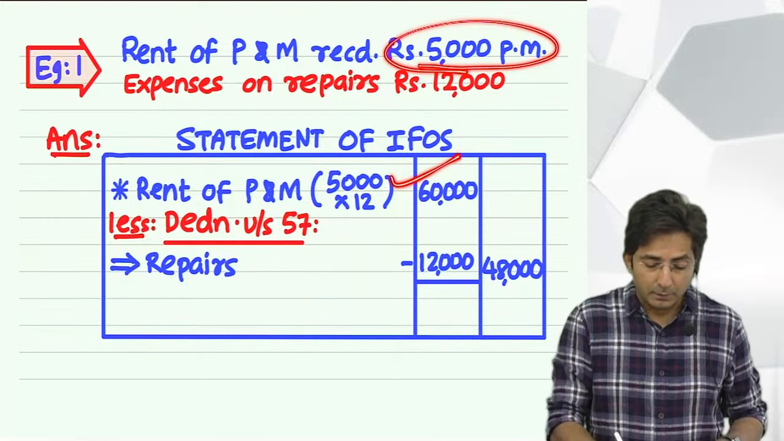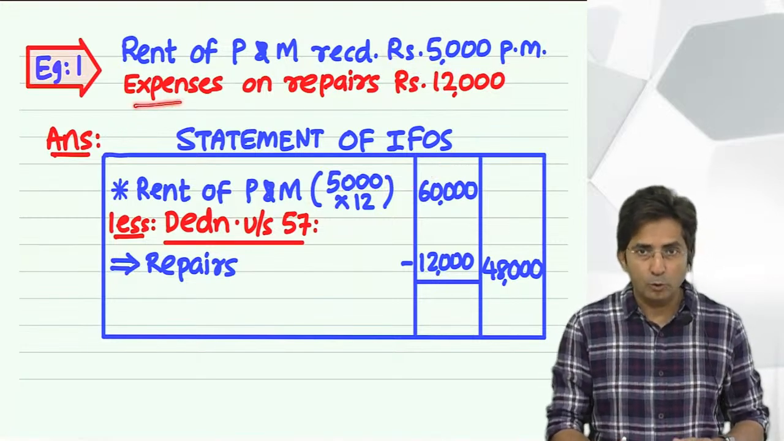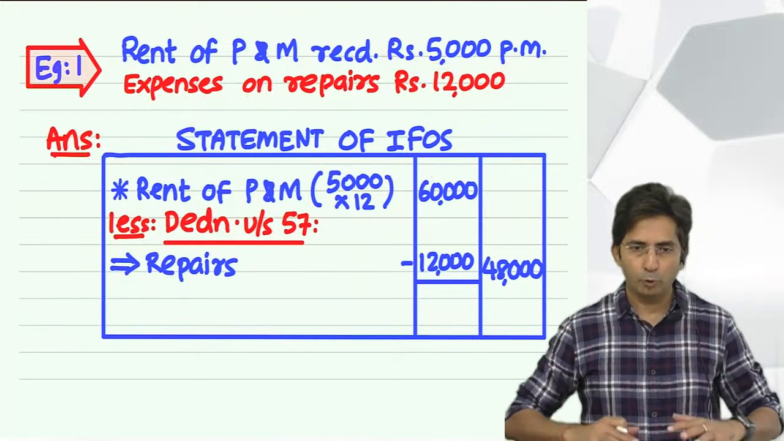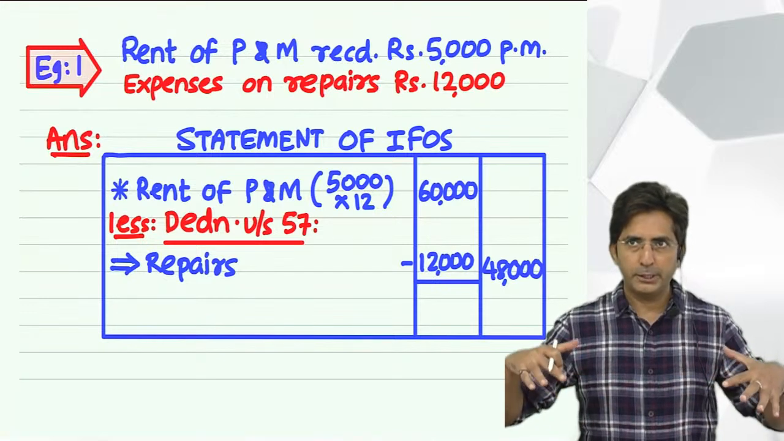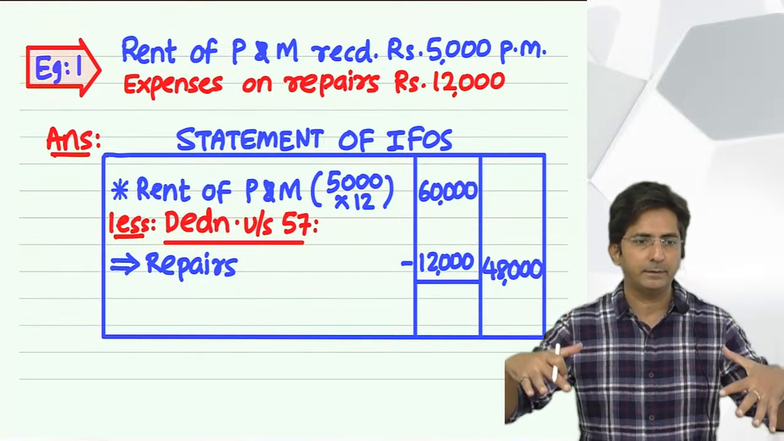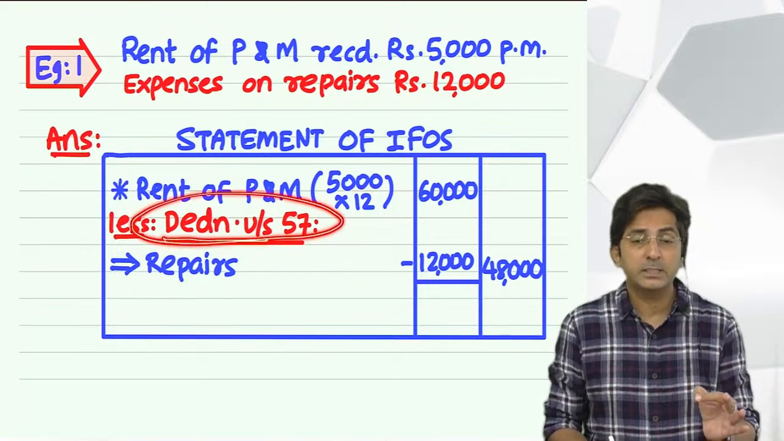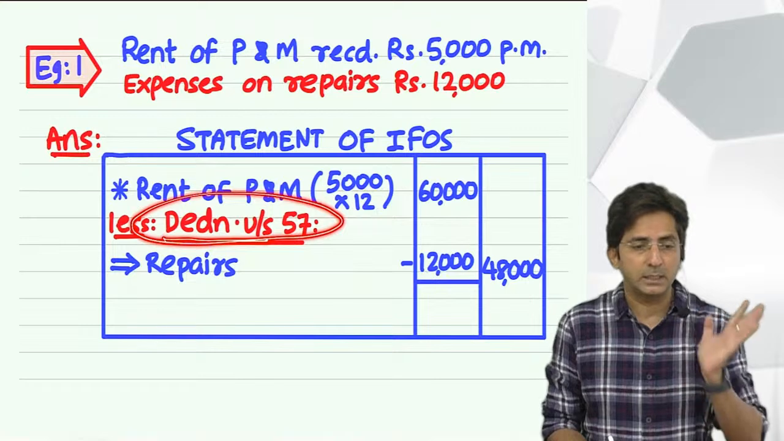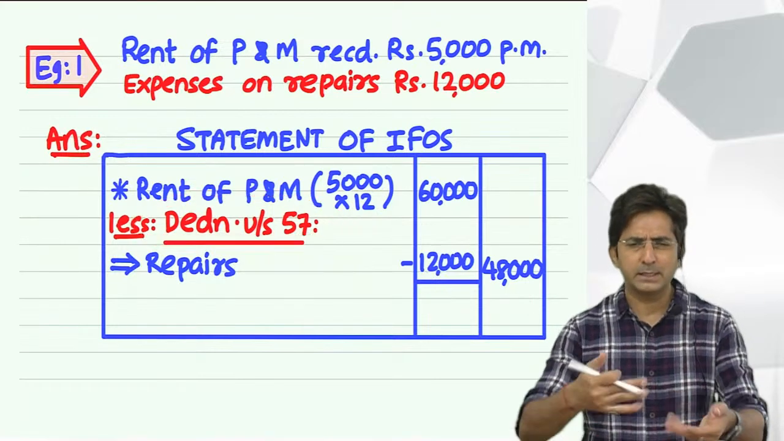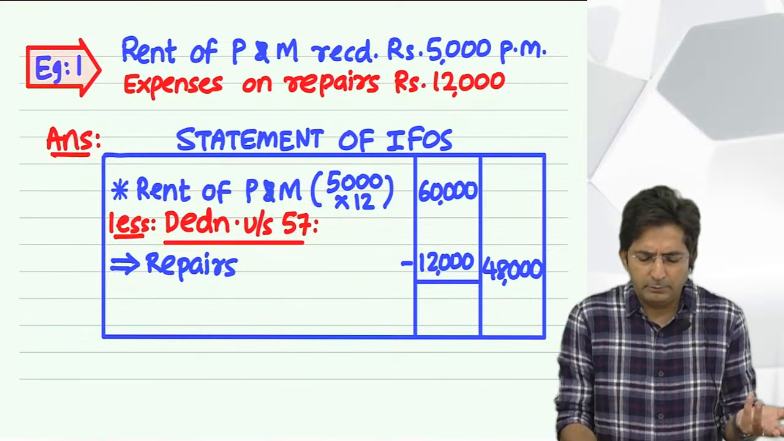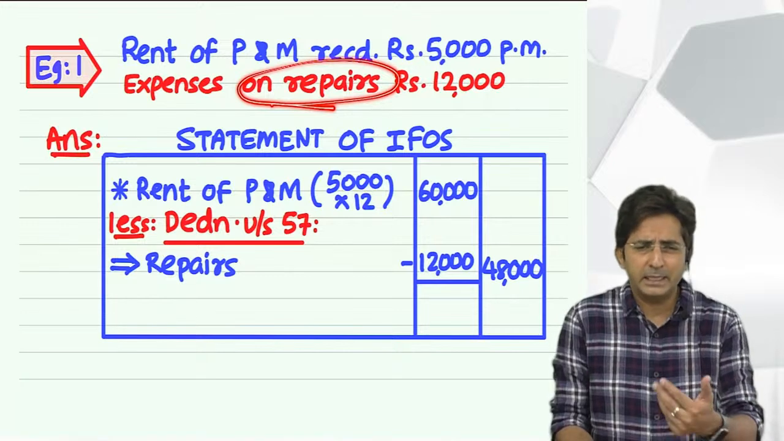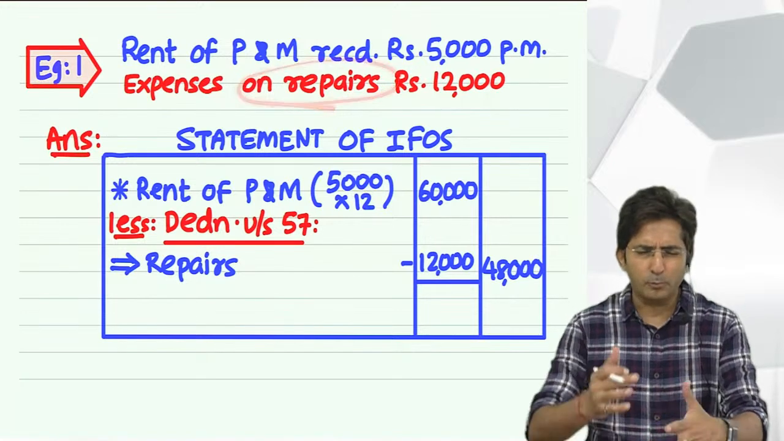And then, when you deduct the expenses, don't deduct them casually. You have to make a formal atmosphere. Deduction under section 57: it is compulsory to write this statement. Which statement? Deduction under section 57. Then write whatever is given in the question. It's not necessary that they will give you repair expenditure. They can give anything, and you don't have to bother much.